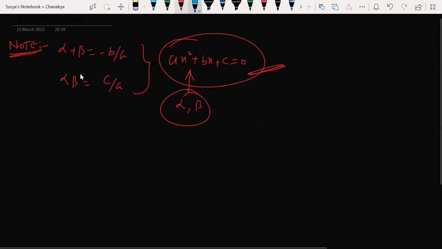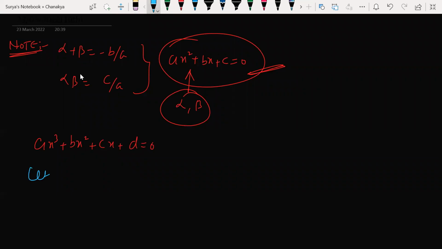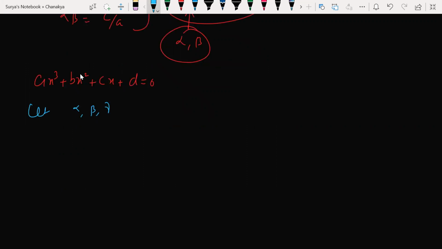Now, if I take a cubic equation like ax cube plus bx square plus cx plus d is equal to 0, I'll be having how many roots? Three roots. Let alpha, beta, gamma be the three roots of this cubic equation. Then the sum of these roots, alpha plus beta plus gamma, is equal to minus b by a.